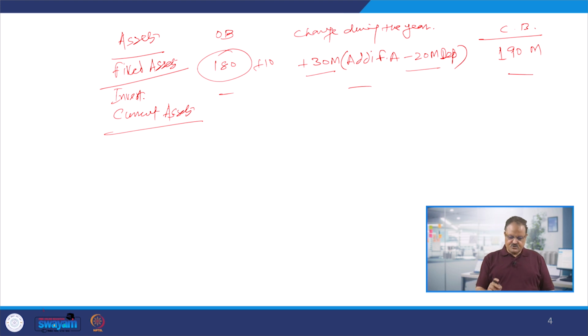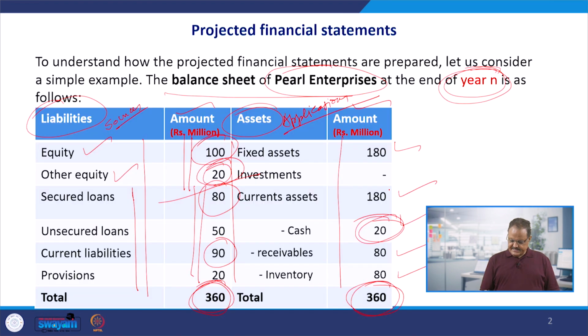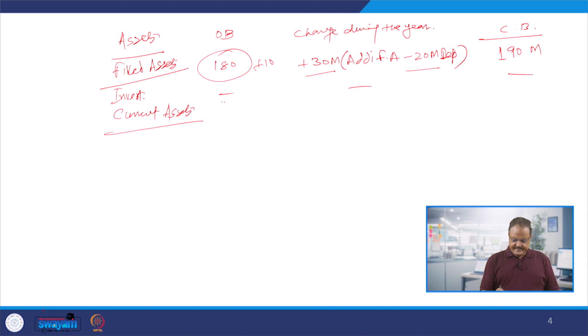total current assets. If you go to the original balance sheet, total current assets are how much? Total current assets are 180 million here. So, out of this 180 million of the current assets, we are writing here 180 million, and for that purpose, if you see the detail, first one is the cash, second one is the inventories, and next one is the receivables, accounts receivables, we call them ARs.